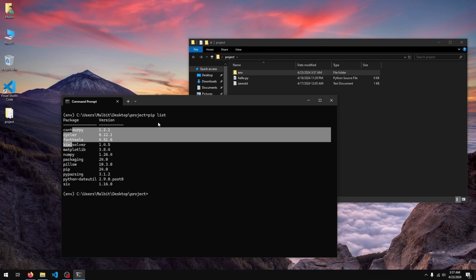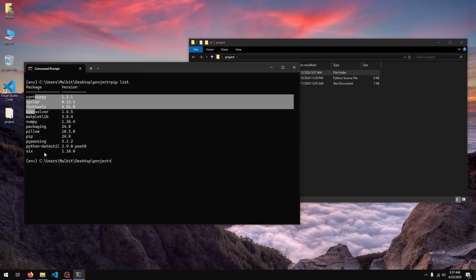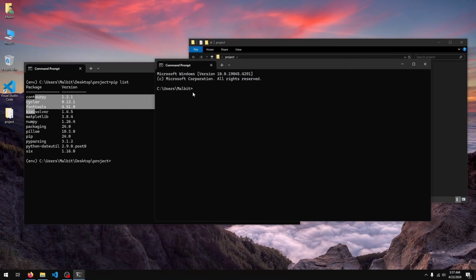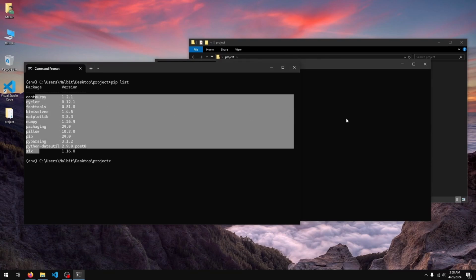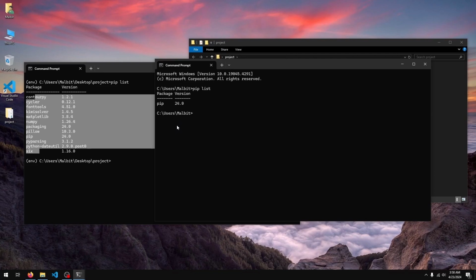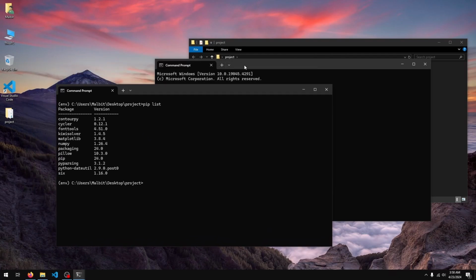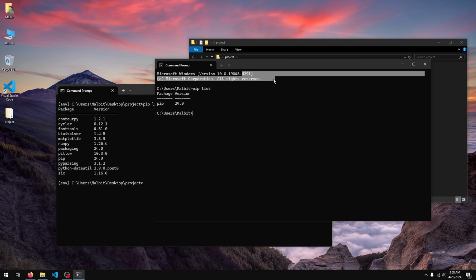Cool, so matplotlib is installed, but if I just open up another command prompt, you'll see that we don't have the virtual environment active here, and let's say I did a pip list, you'll see that we don't really have all these packages installed in here. So that's really one of the key advantages of virtual environments. Your project's packages are self-contained in an environment, so it does not really mess up your main installation of Python, as I'd mentioned earlier.